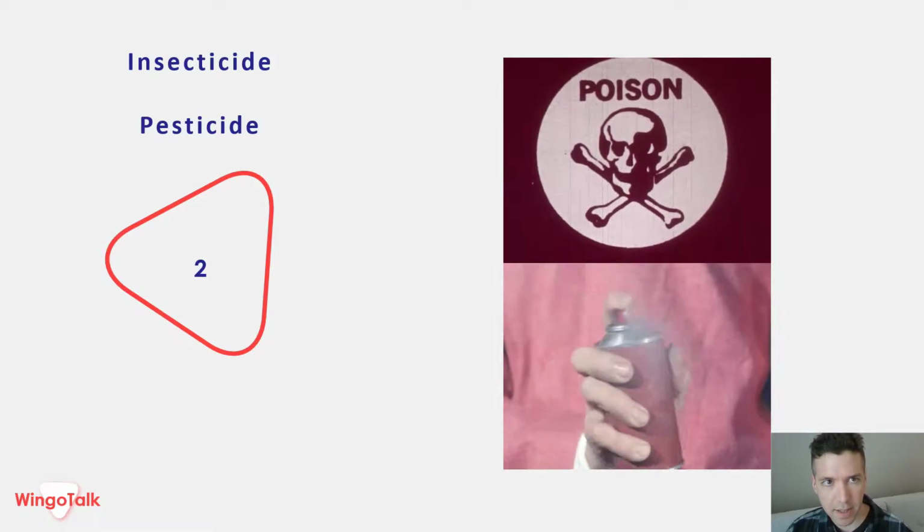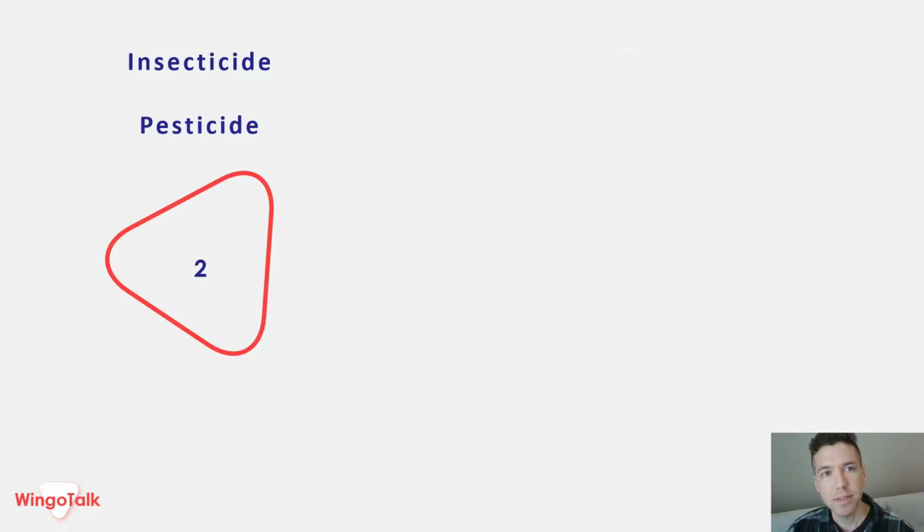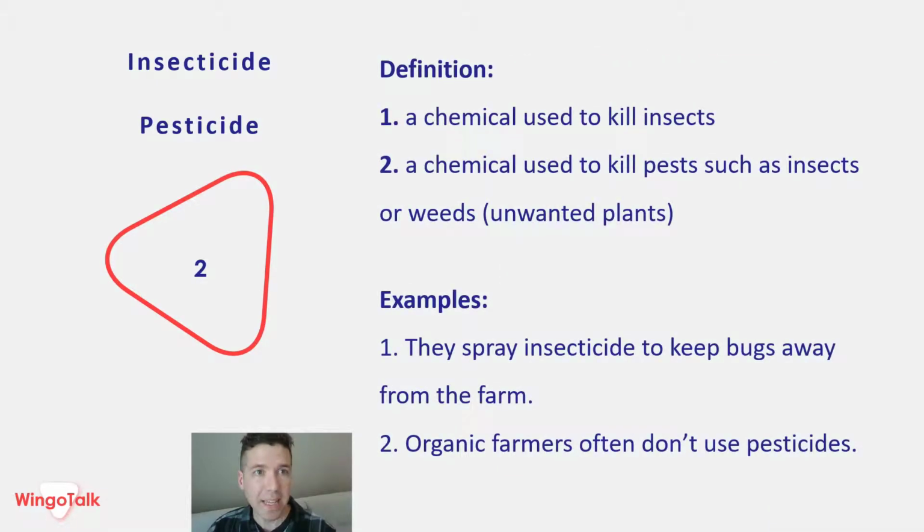Insecticide, pesticide. These two are similar, so I put them together. First, we have insecticide, and then second, pesticide. Each are chemicals, and one, insecticide, is specifically for killing bugs or insects, right? Pesticide is to kill any kind of pest, and a pest could be a bug, an insect, or it could be a plant or something else. So usually it's something small that's bothering something that people want to have in their garden or on their farm.